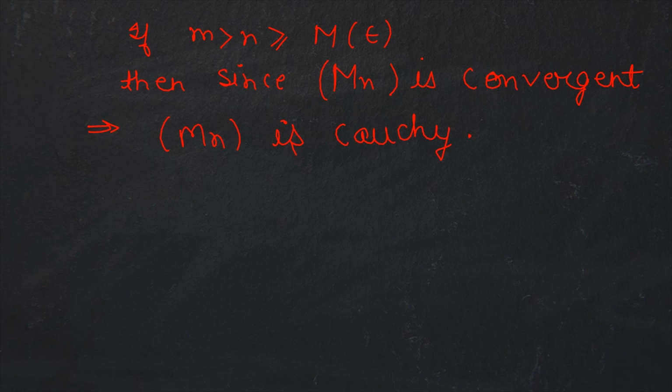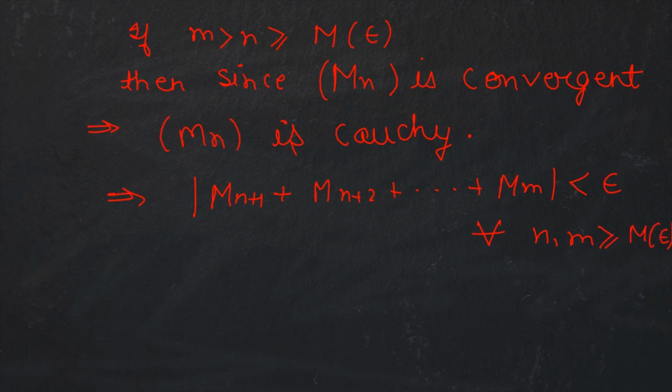This is the result. So this implies that modulus of Mn+1 plus Mn+2 plus so on till Mm is less than epsilon for every n, m greater than or equal to M epsilon.